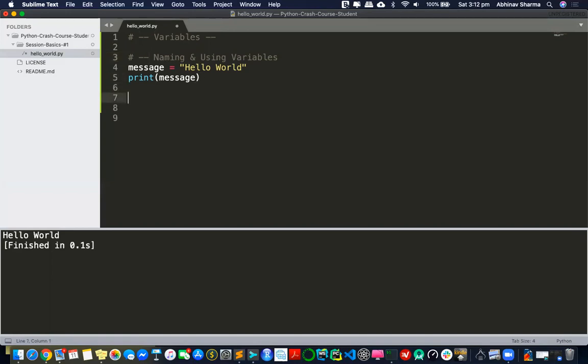Now what I was saying is, maybe I want to show a new message. So I'll say message equals hello Python crash course world. I can say that, right? It's an English statement. And if I again print it, this is the first method you saw, in Python that prints something on screen. If I do this, you'll see there are two messages.